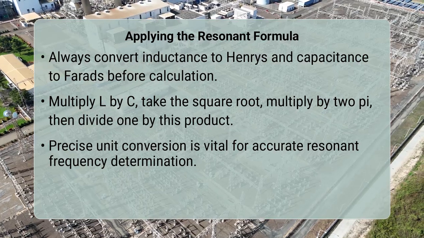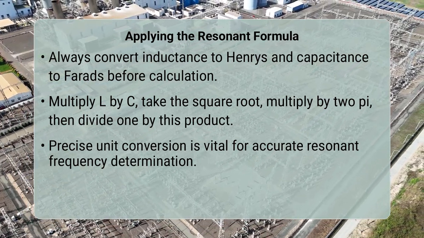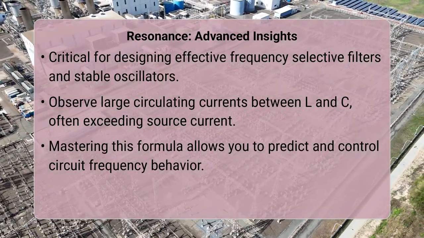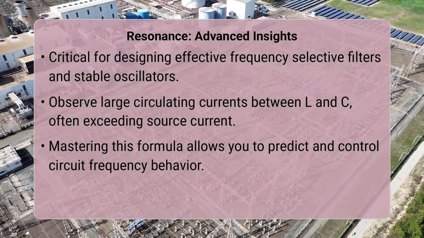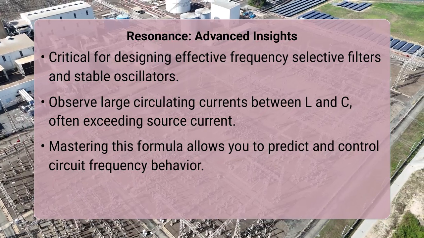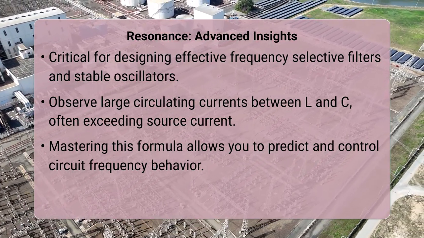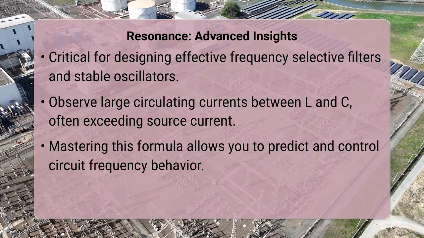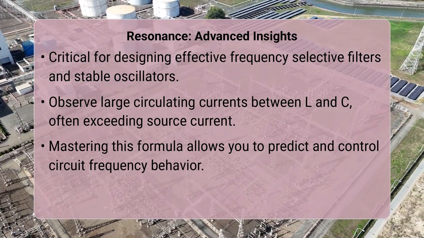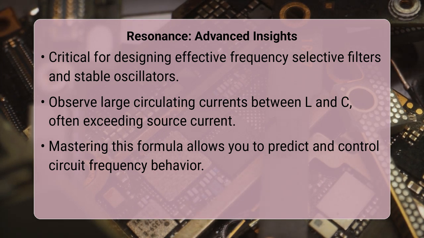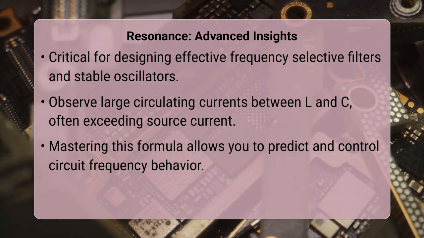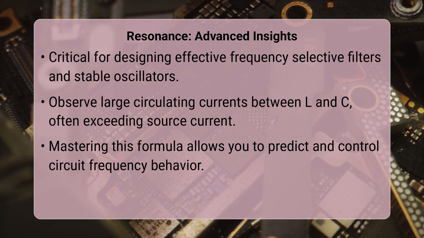Understanding parallel resonance is key to designing frequency-selective filters and oscillators. A fascinating aspect is that while the parallel combination presents a very high impedance to the source at resonance, there is a large circulating current flowing between the inductor and capacitor, which can be much greater than the current drawn from the source. This circulating current is often quantified by the quality factor, or Q factor, of the circuit.